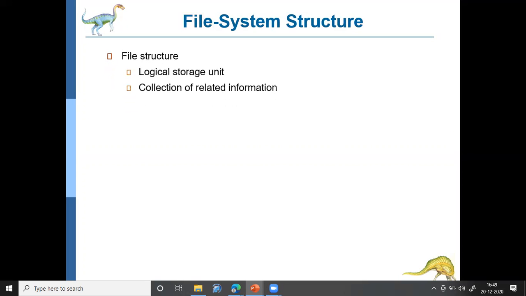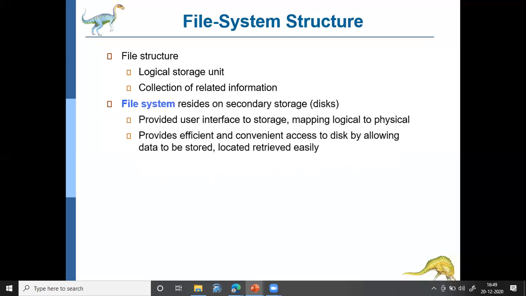As we have already defined, a file is nothing but a logical storage unit, and also we can say that a file is a collection of related information. And actually the files reside on the secondary storage device. Like in the memory, we have discussed that the physical representation of the memory differs from the logical representation. I mean the main memory.